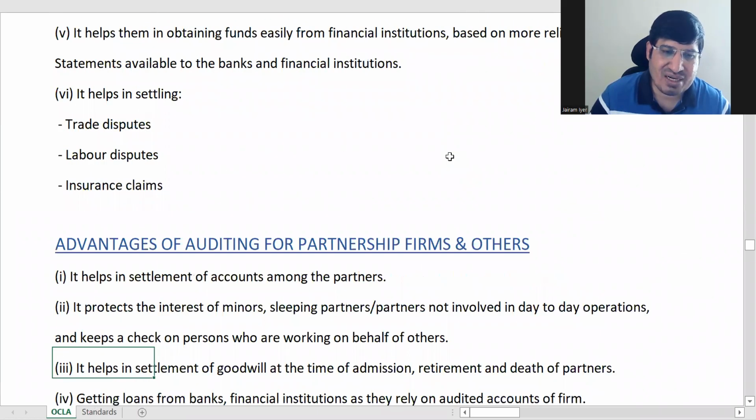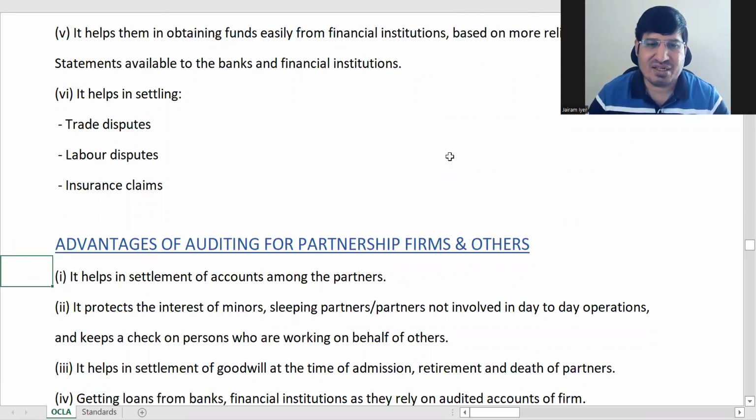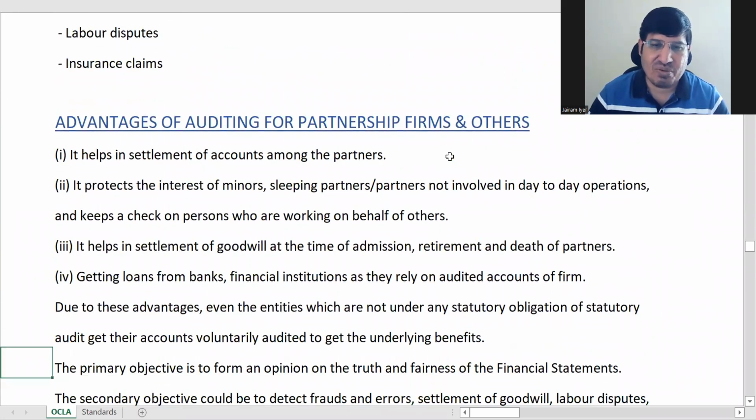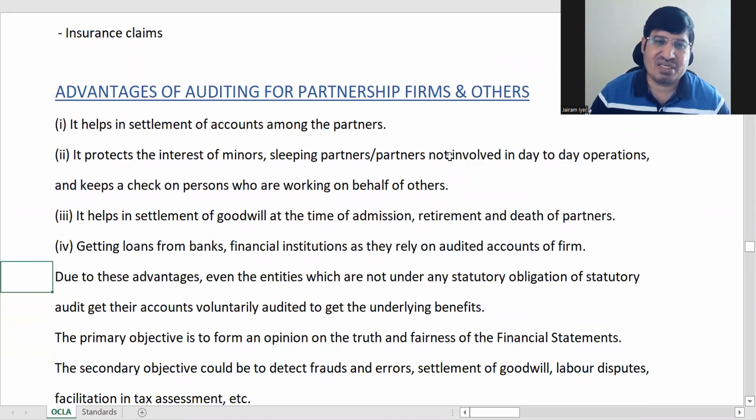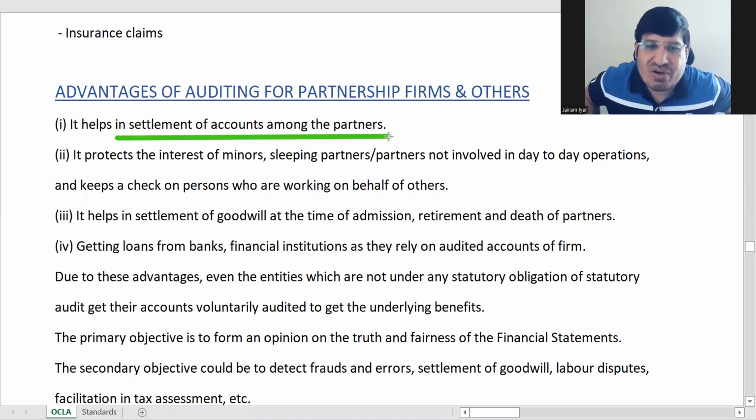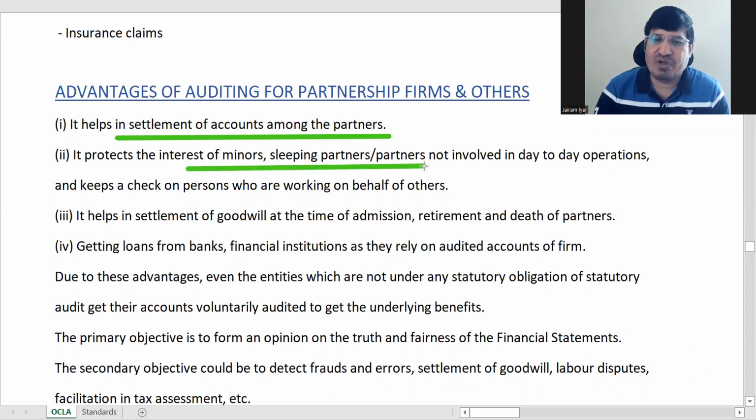Now advantages for partnership are also very much similar. The advantages they will have, almost more or less the others will also have. So the advantages for partnership are more or less similar to sole trader, with one or two points different. Helps in settlement of accounts among partners because there is more than one owner in partnership. So if settlement of account is to be done, that can be done. Protects interest of minors. And sleeping partners are partners who are not involved in day-to-day affairs. For those people, if audit is being done, they will be happy that the other partners are doing a good job.